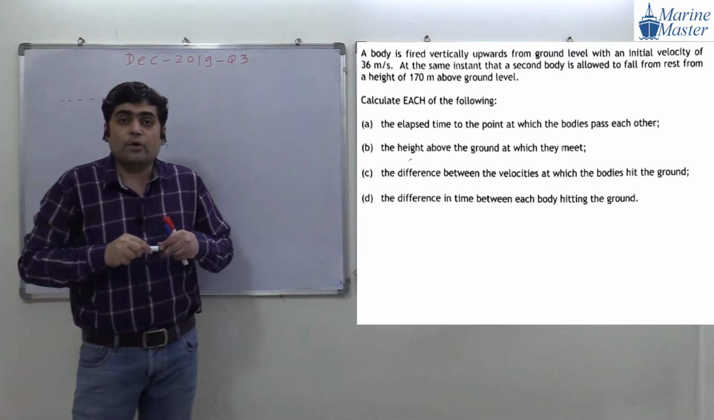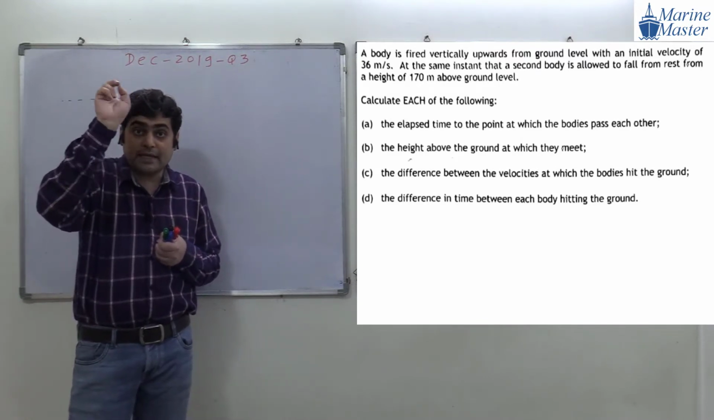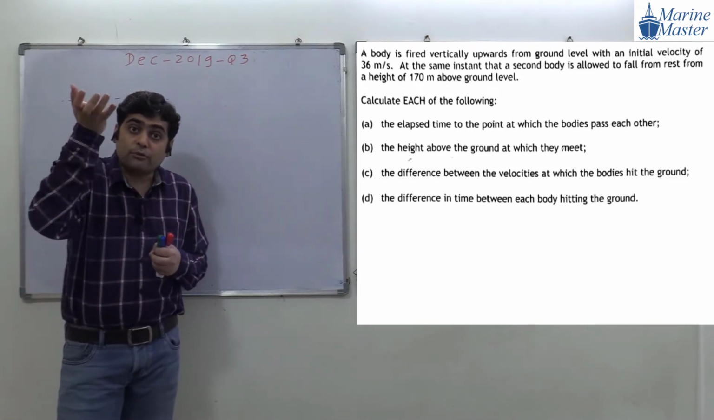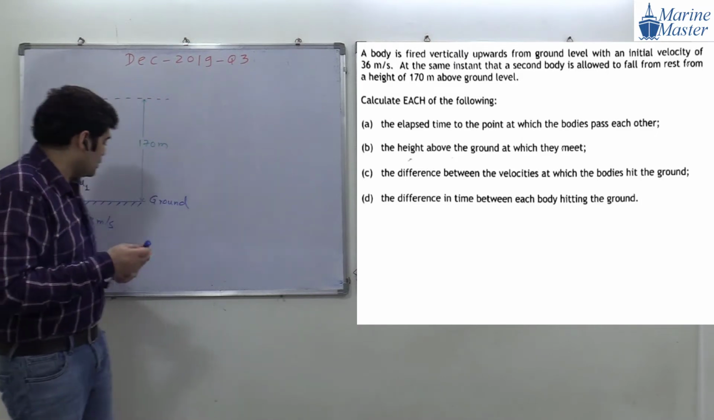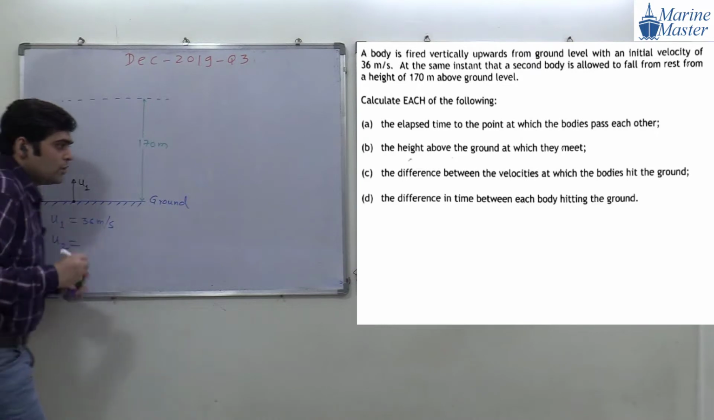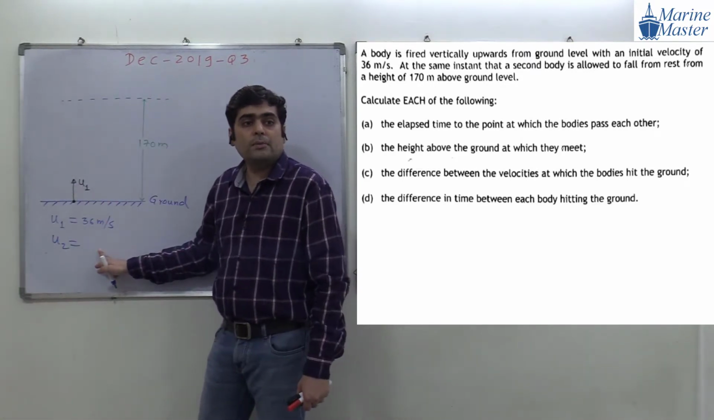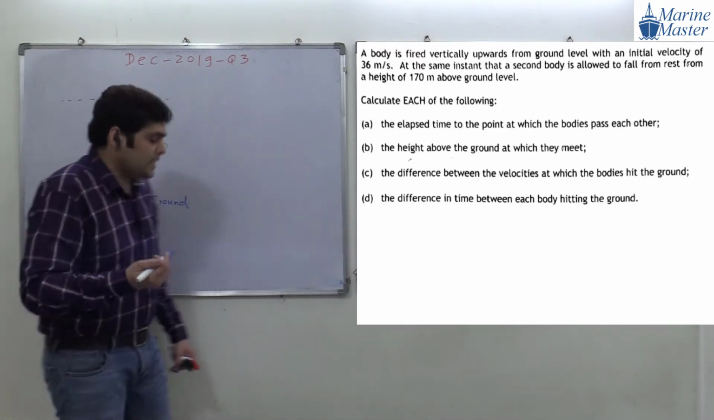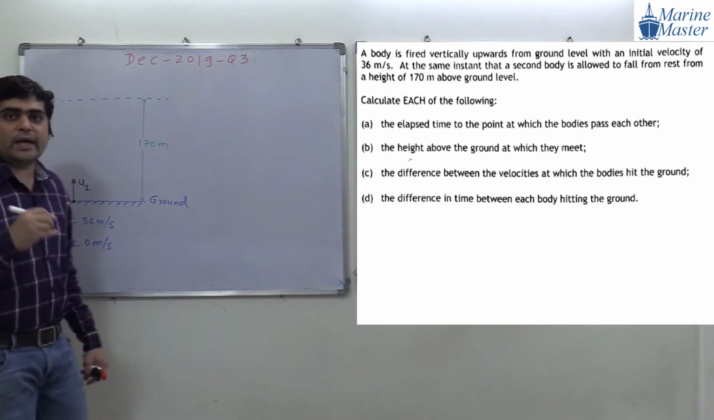So the second body is allowed to fall from rest from a height of 170 meters. Allowed to fall from rest means falling from rest. So what will be the initial velocity of the second body? We will say it as u2. What will be u2? The initial velocity of the second body is 0 meters per second. Guys, are you getting my point?